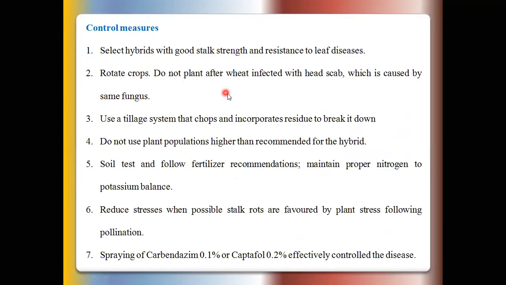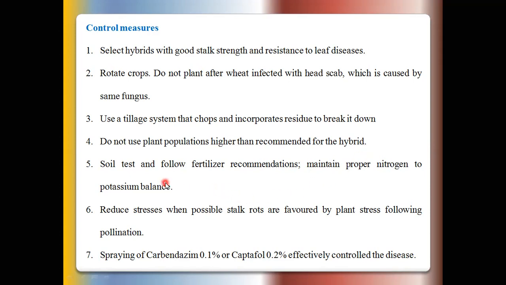Then control measures, that is crop rotation, then deep summer ploughing practices. These practices should be done to eradicate the chlamydospores present in the soil. Then do not use a plant population higher than recommended for the hybrid varieties.